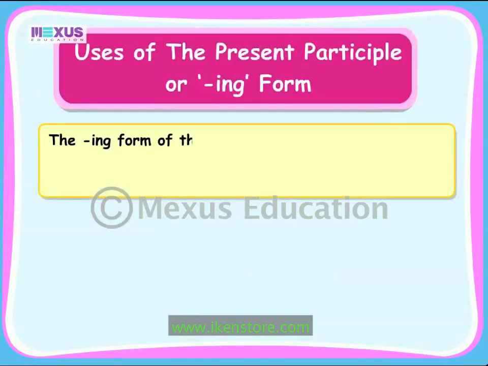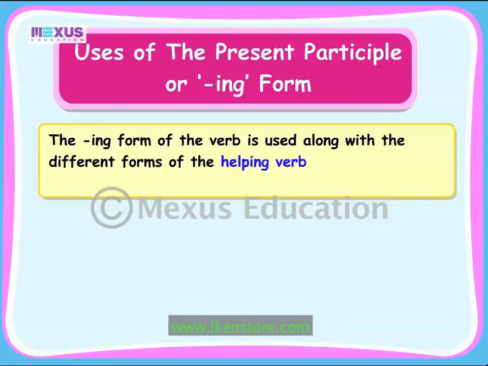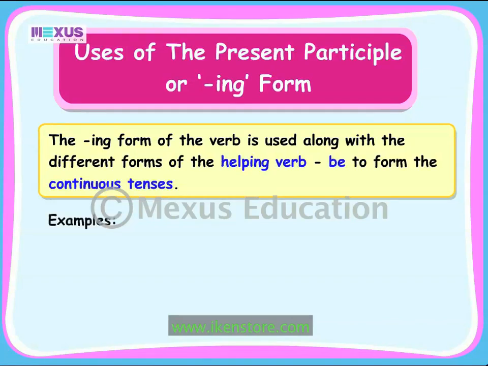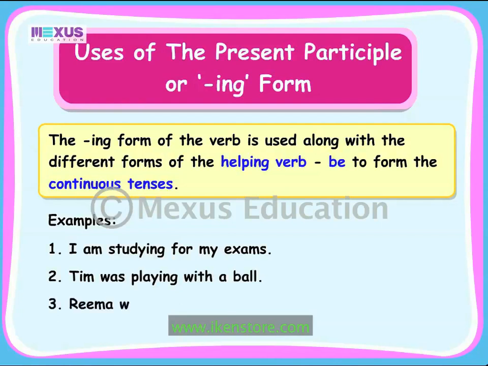The ing form of the verb is used along with the different forms of the helping verb be to form the continuous tenses. Let us look at some examples of the same. I am studying for my exams. Tim was playing with a ball. Rima will be coming tomorrow. In these sentences, the verbs am studying, was playing, will be coming denote continuous actions of the present, past and future.